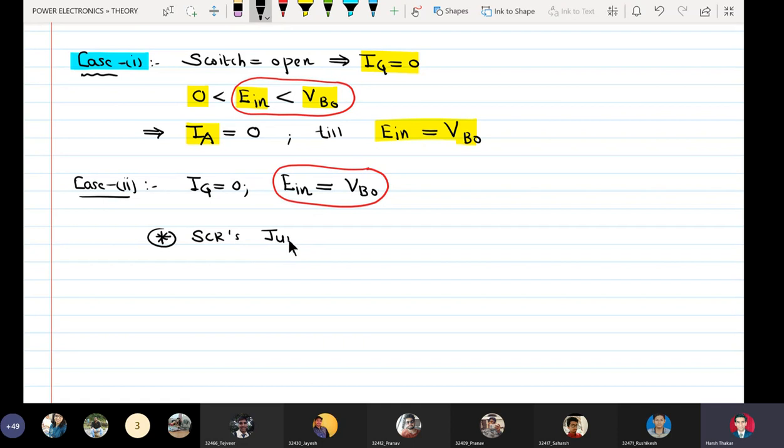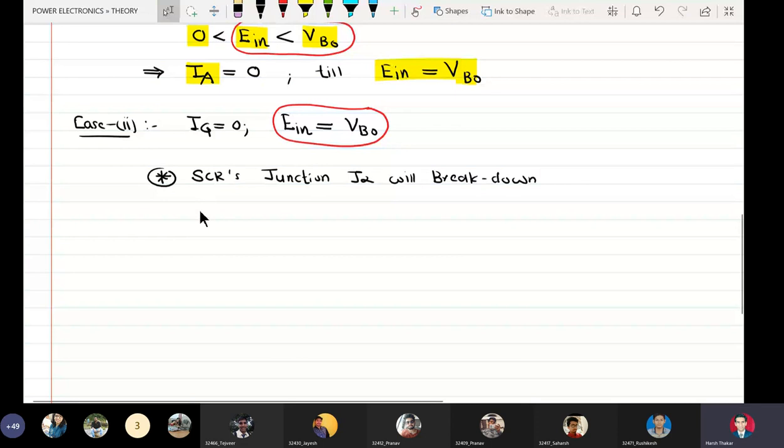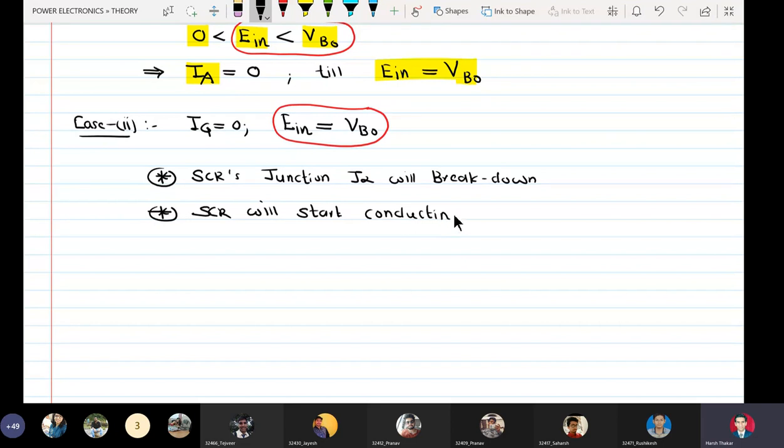SCR's junction J2 will break down, SCR will start conducting, and SCR will latch if IA is greater than or equal to the latching current, and we have already said that this condition is fulfilled, so it will latch.